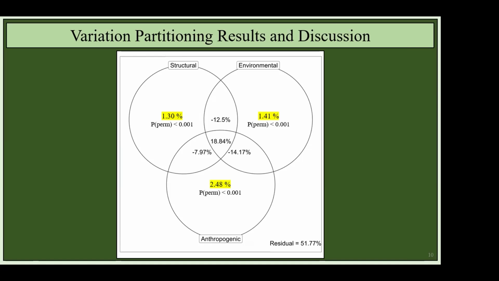So it's clear then that human activity is probably playing a significant role in determining crossing use, at least here in South Texas. Now, moving on to some of our modeling results.